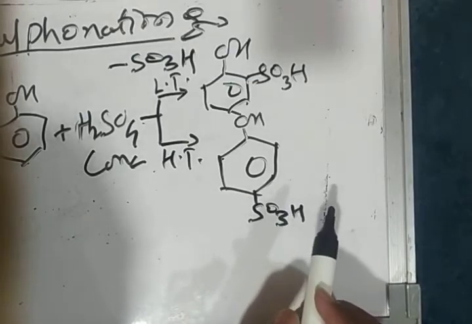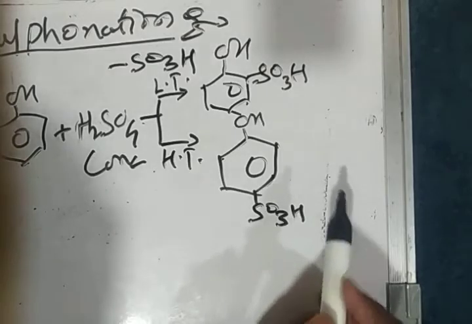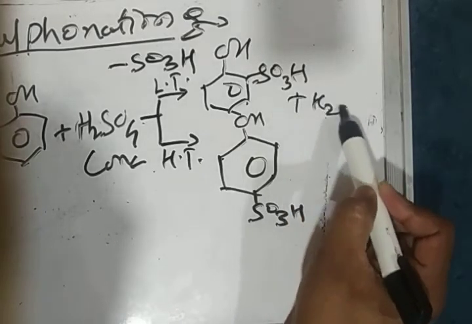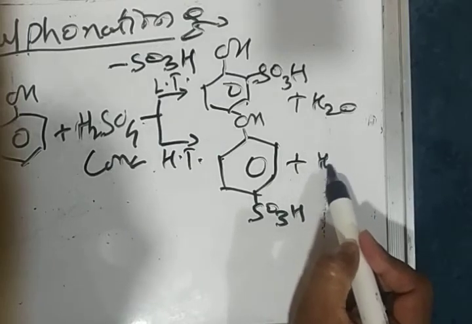So sulfonation is temperature dependent reaction. At low temperature we get ortho-substituted product, and at high temperature we get para-substituted product.